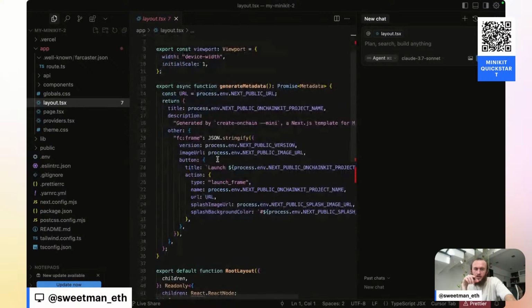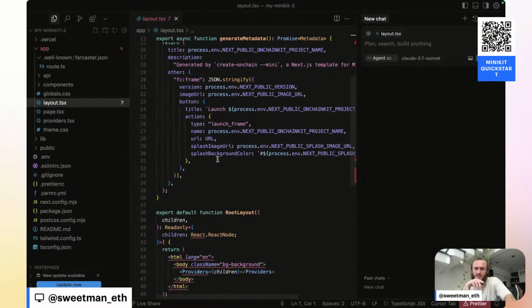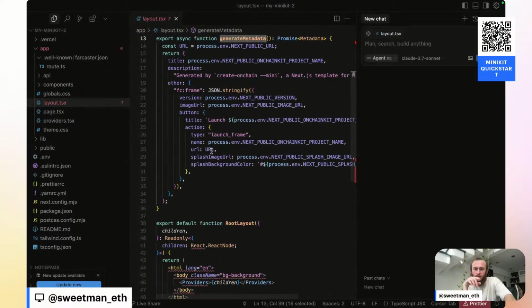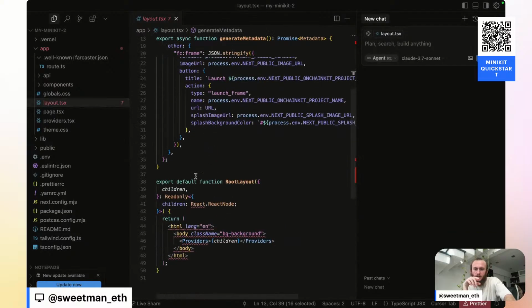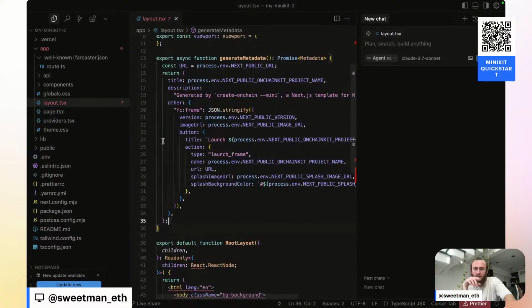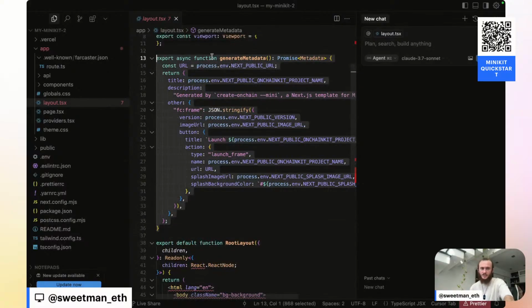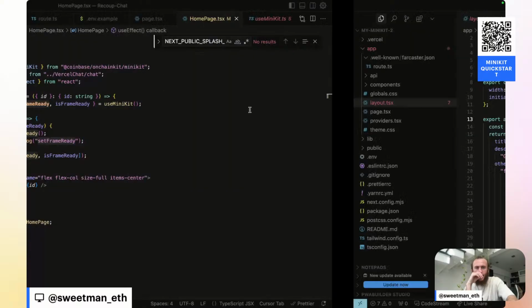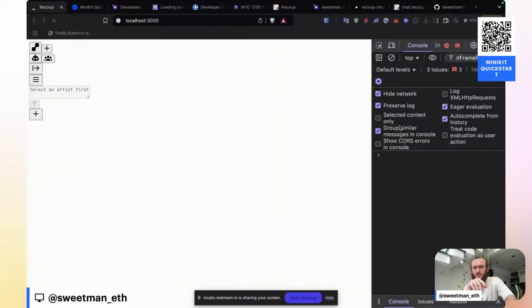Okay, this is something that we are not doing inside of our app, is adding the generate metadata inside of our layout. This might be what's missing. So I think I'm gonna go ahead and copy this. And I think this might be the missing thing, is generation of metadata. I should see the log here.